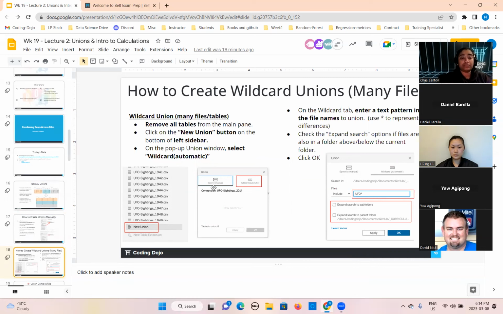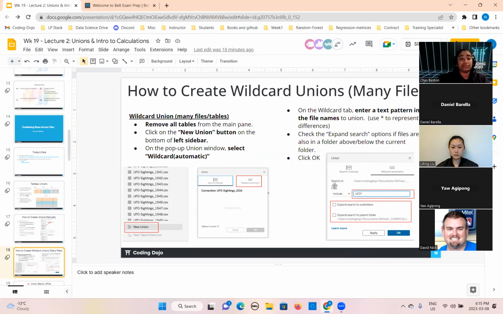This window contains two options: specific and wildcard. We are going to use wildcard when we want to do the union in Tableau. So what is the advantage of picking this wildcard option? The reason behind that is, when you click on that, first of all, it will open this pop-up window.